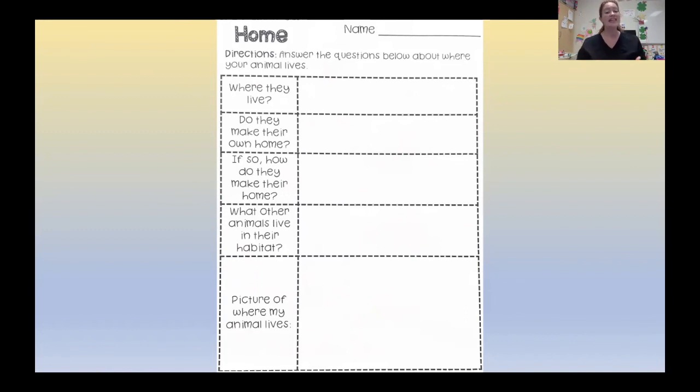Now, the easiest thing would be to print this paper from Seesaw, and then fill your answers in there. But if you can't print it, hey, that's okay. You can always just write it in a notebook. Make sure you're using your handwriting, okay? And then take a picture of it to put it on Seesaw so I can see how you're doing on your research. And we can compare and see, hey, did you find the same answers that I found? Make sure, of course, when you're all done, that you push that green check mark.